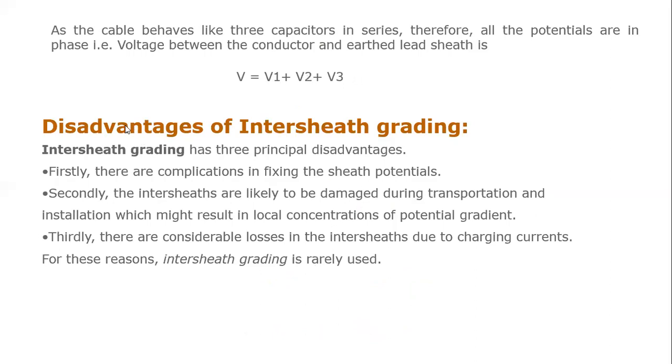Next, what are the disadvantages of intersheath grading? It has three principal disadvantages. There are complications in fixing the sheath potential, and the intersheaths are likely to be damaged during transportation and installation. Also, there are considerable losses in the intersheath due to charging currents.